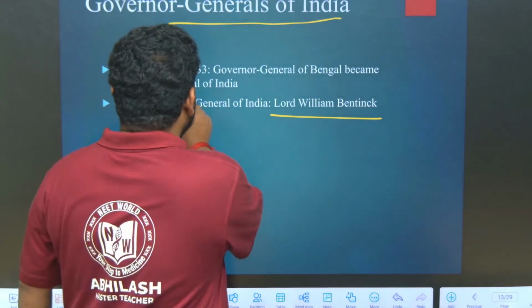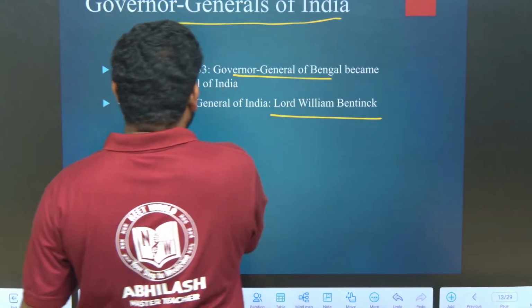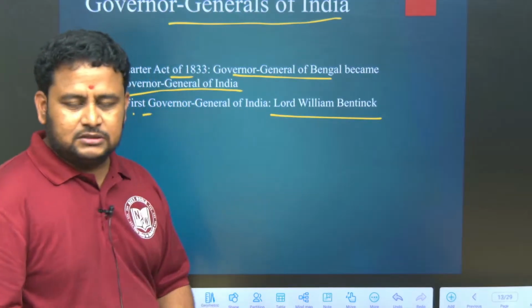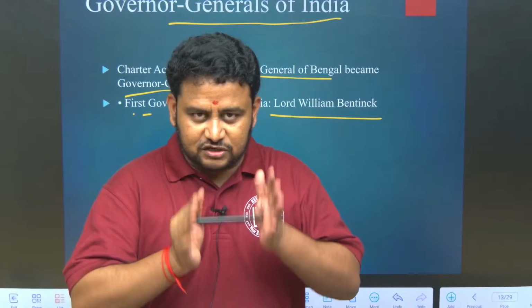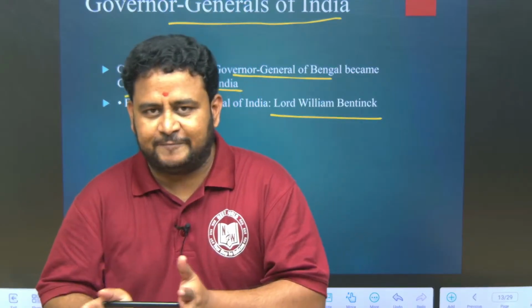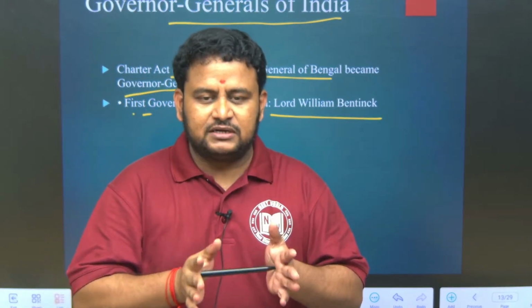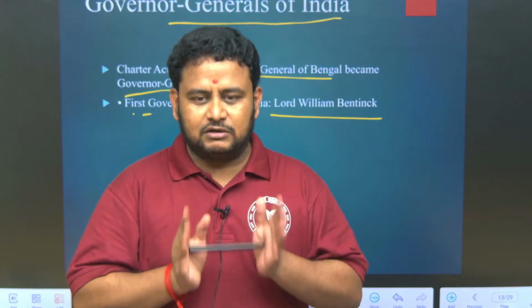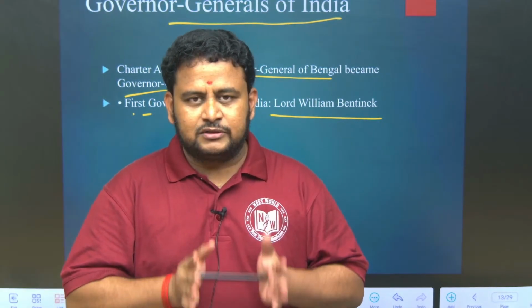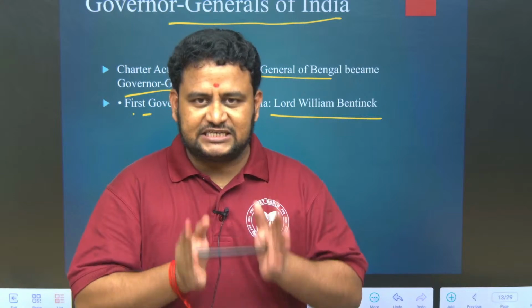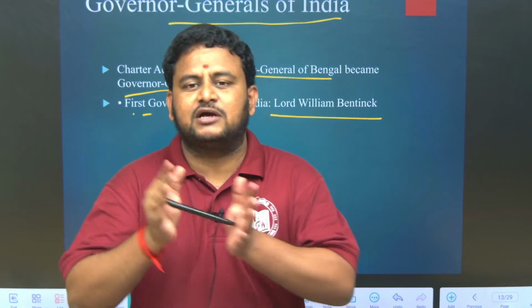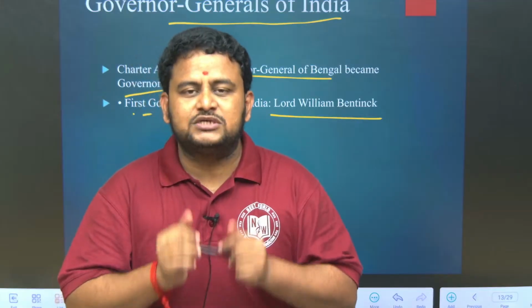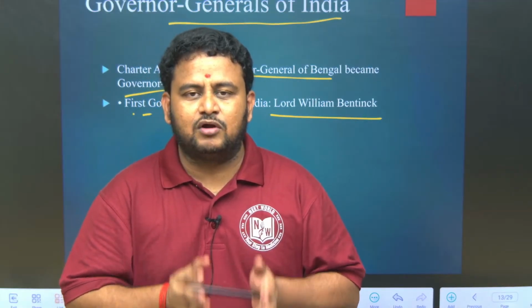Okay, through the Charter Act of 1833, the Governor General of Bengal became the Governor General of India. So the Charter Act of 1833 changed the position of Governor General of Bengal to Governor General of India. Till now we were calling them Governor General of Bengal. Through the Charter Act of 1833, a change was made. What was the change? The Governor General of Bengal was made the Governor General of India. So then, who is the first Governor General of India? That is Lord William Bentinck.